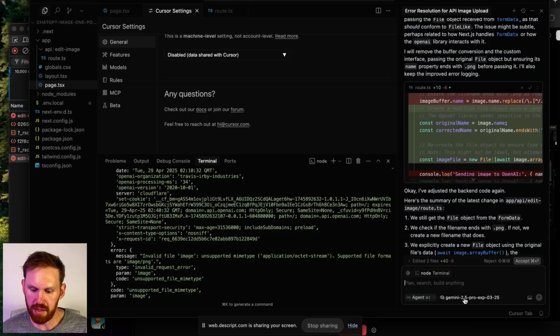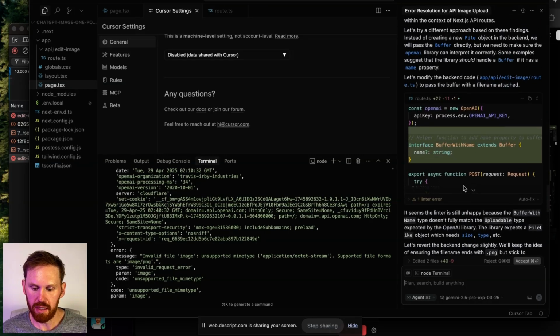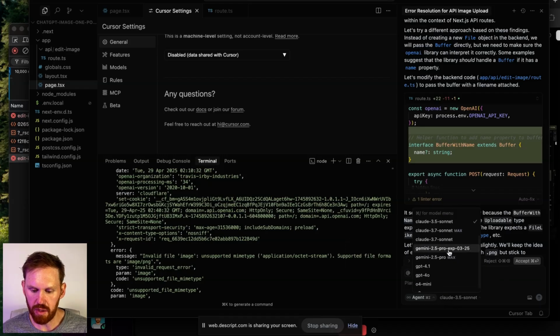I explicitly switched over to Gemini 2.5 as the model we're using because I've had a lot of success with vibe coding. By default, Cursor will say auto select, which balances quality and speed, recommended for most tasks. I don't like not knowing which model I'm working with.